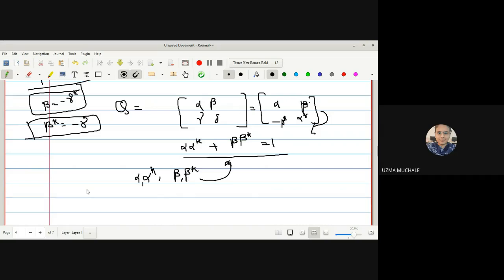So these are 4 complex numbers. 8 quantities in the 4 complex numbers are reduced to 3. How is it reduced to 3? These are 4 quantities related by one equation. Related by one equation means what?